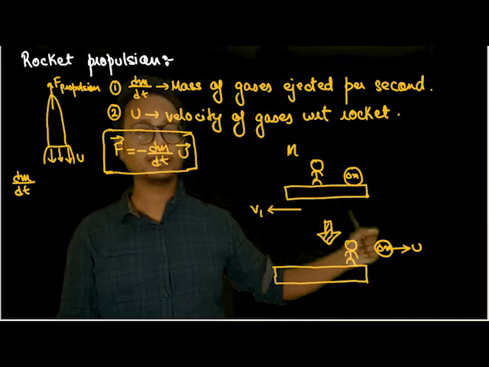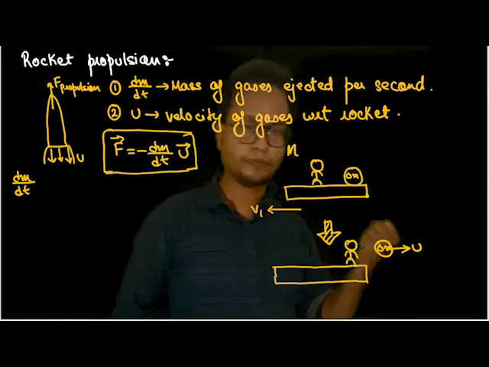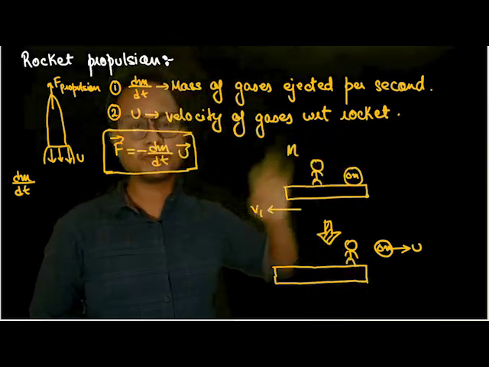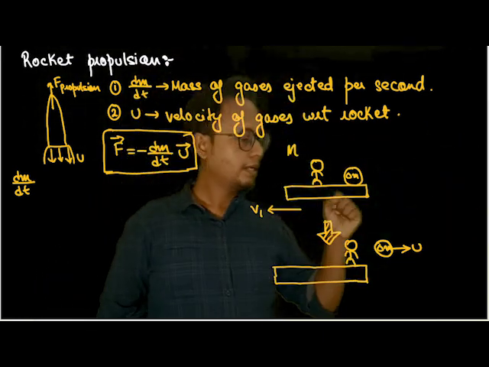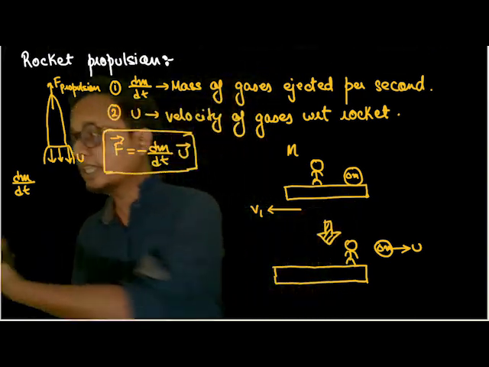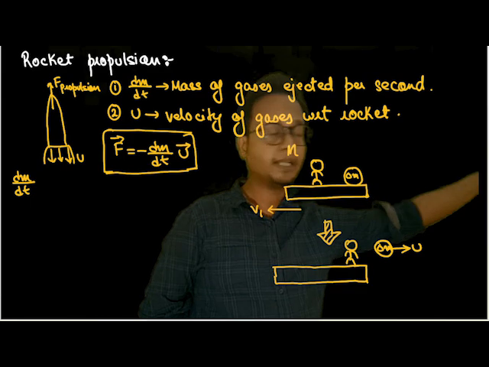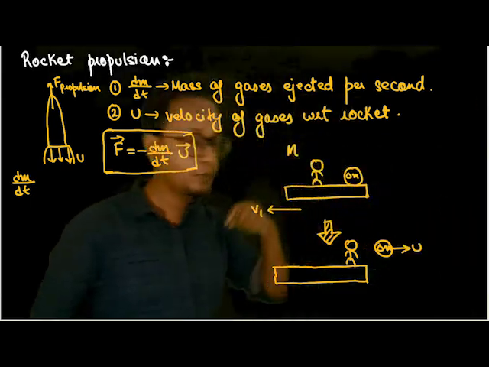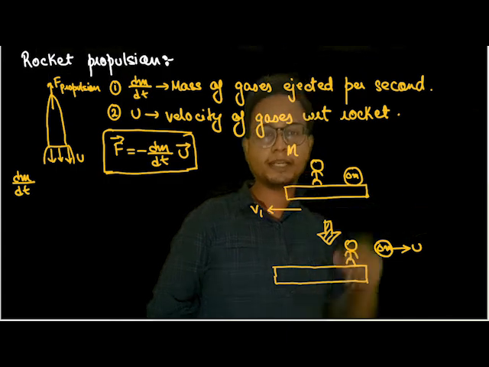The thing to note out here: this velocity is with respect to whom? See, if my capacity is 10 meter per second and I'm throwing a stone with 10 meter per second, it doesn't matter how fast I am moving in this direction, the stone I pick up and throw will always be at 10 meter per second with respect to me. I would see the stone moving away with 10 meter per second.